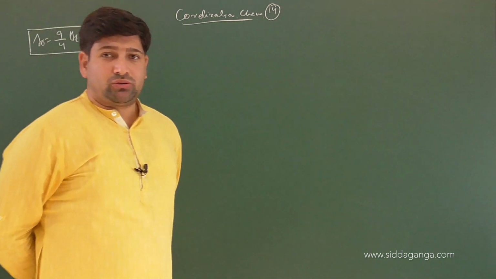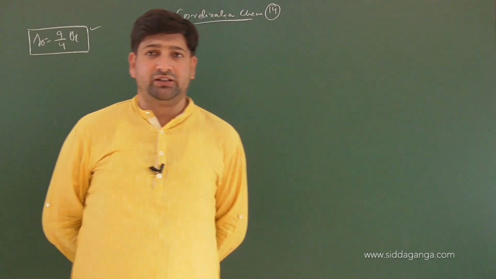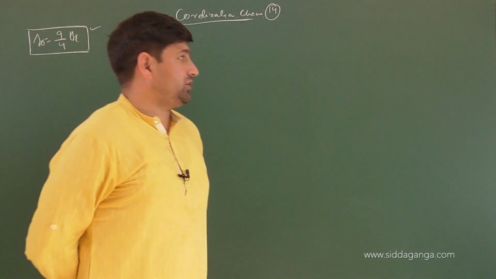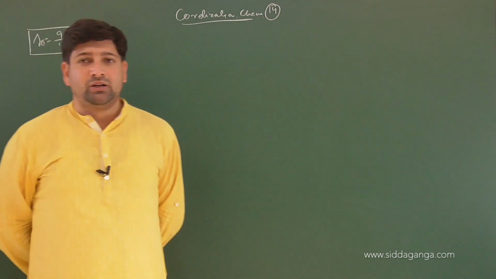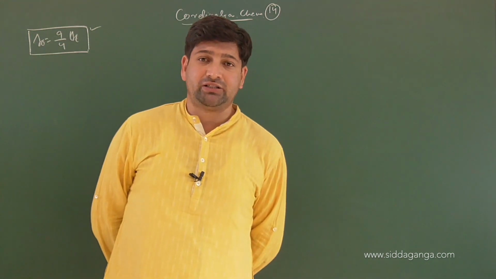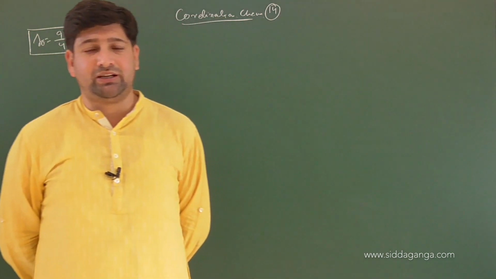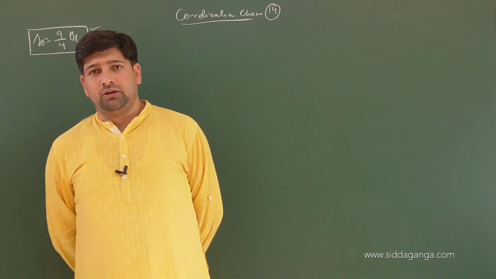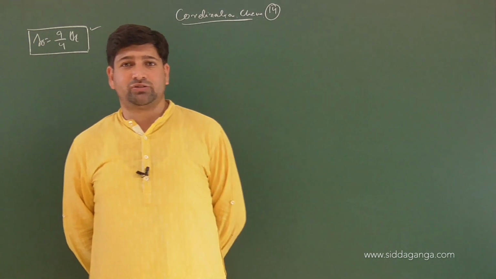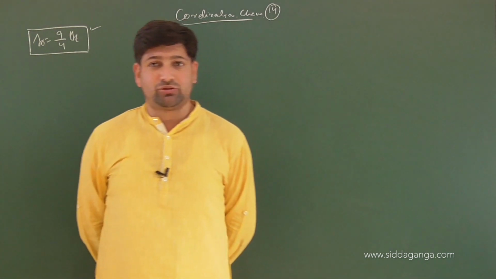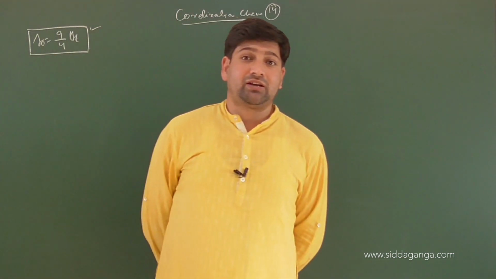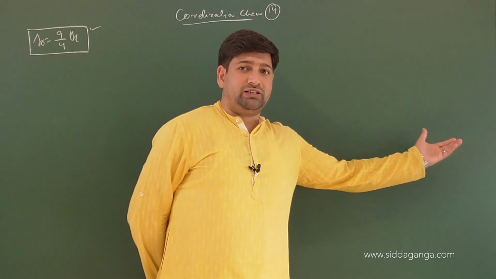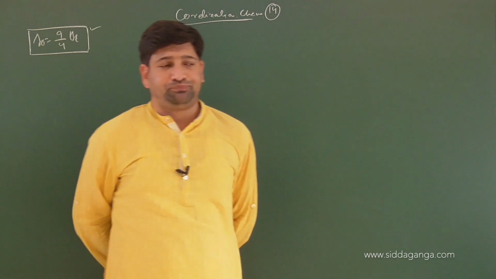Besides, we learned about the spectrochemical series. How do we arrange ligands in terms of their increasing ligand field strength order? On the basis of spectroscopic studies and on the basis of colors, we also understood it. We also understood that strong ligands can replace weak ligands, and when weak ligands are replaced by strong ligands, the color of the coordination complex will change. We learned that the color of a complex is not on the basis of absorption, but on the basis of the color complementary to the absorbed color. For that we have learned one visualization of colors in terms of that checker, that circle.